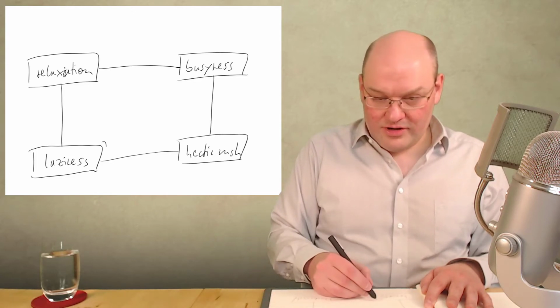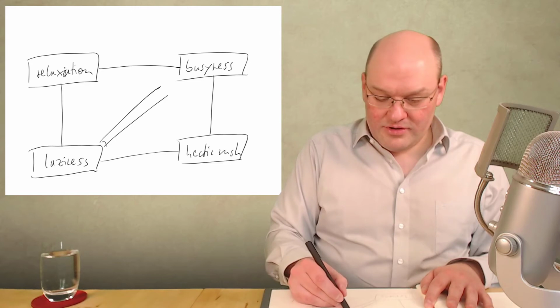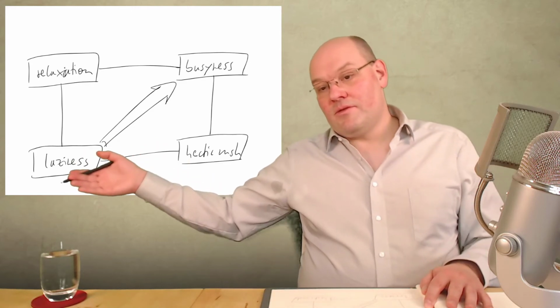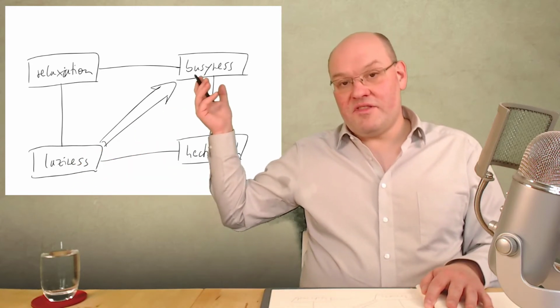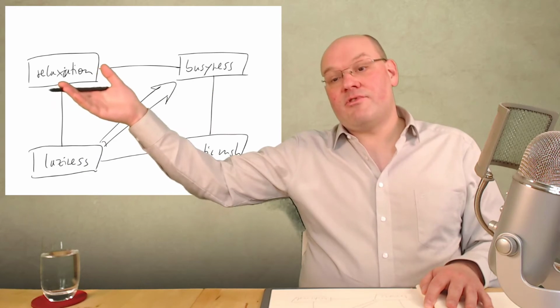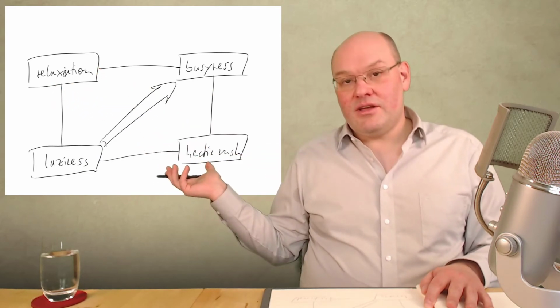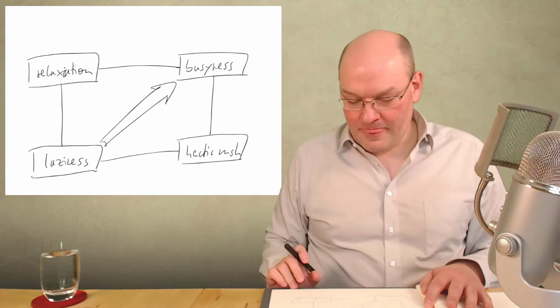So again, your direction of development would be from laziness to busyness, maintaining relaxation, avoiding the hectic rush.